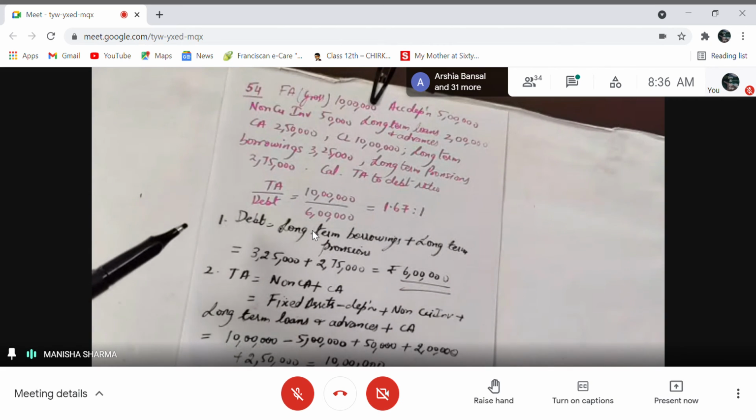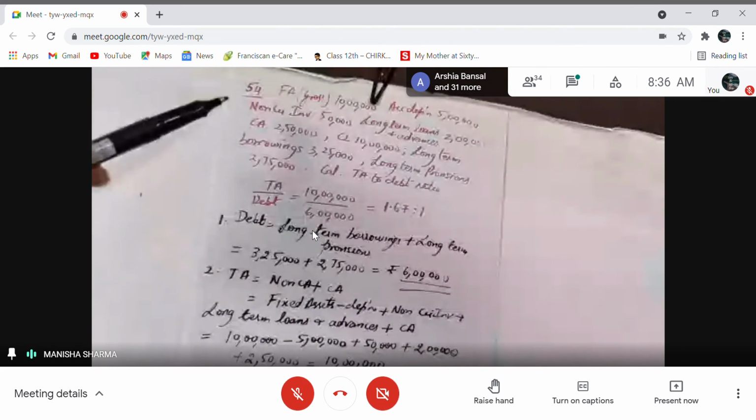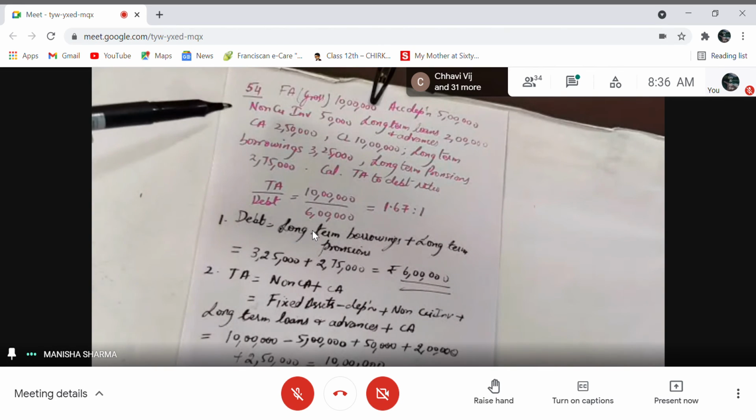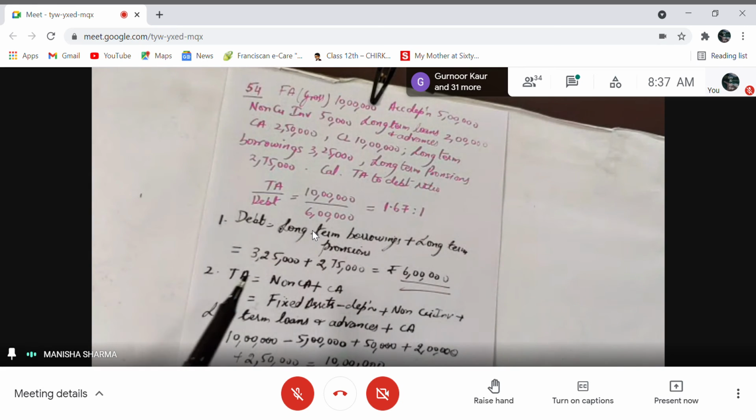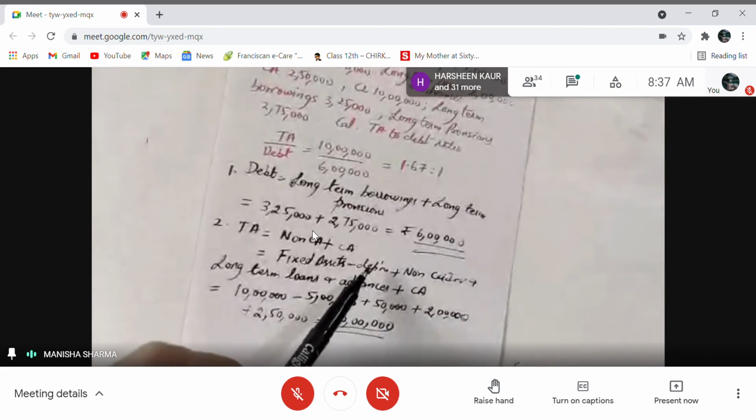Now here, assets are given to you. If you see, non-current assets are also given and current assets are also given. What are non-current assets? Fixed asset minus depreciation. I said always you have to take the net value of fixed asset. I'm repeating again and again, don't make a mistake. So you have fixed asset minus depreciation here, and these are non-current assets.